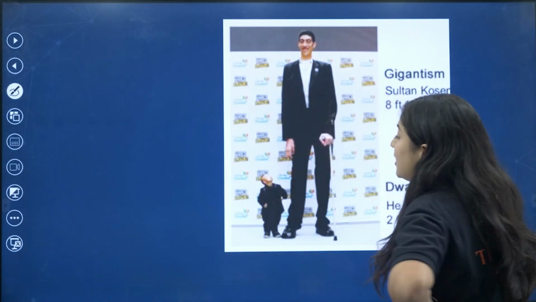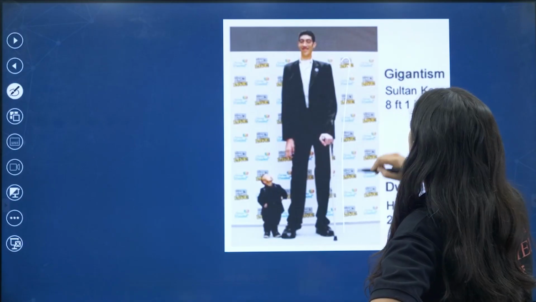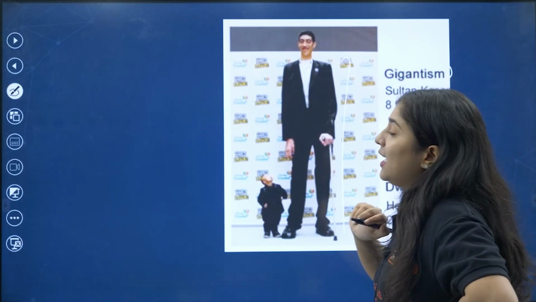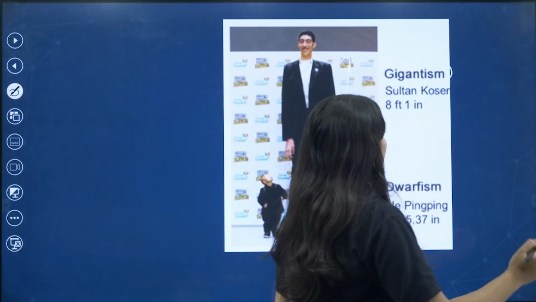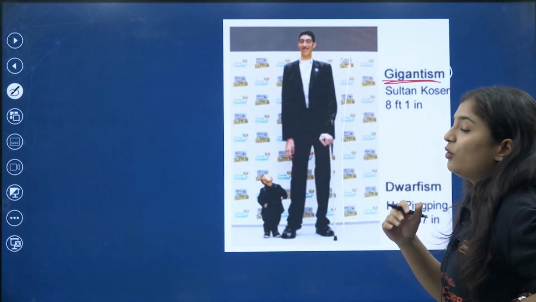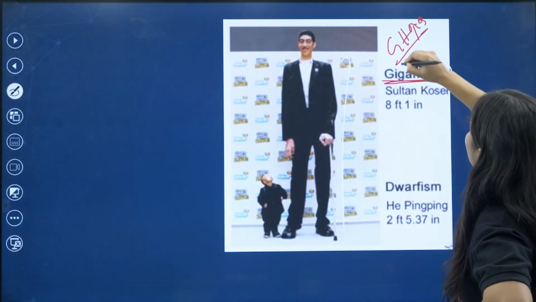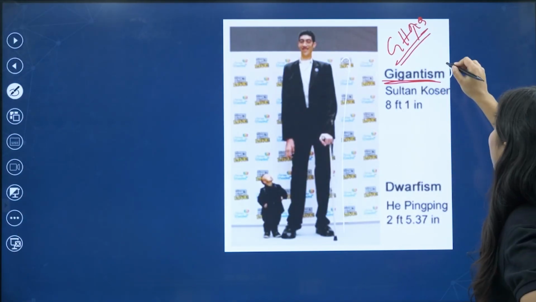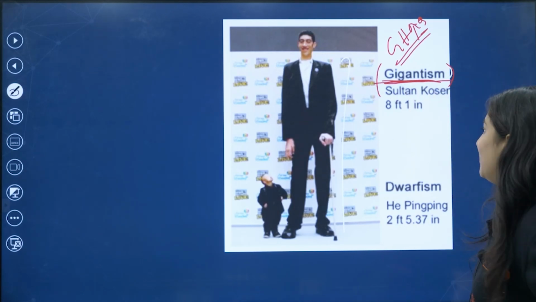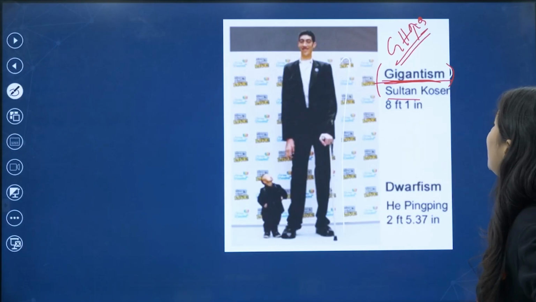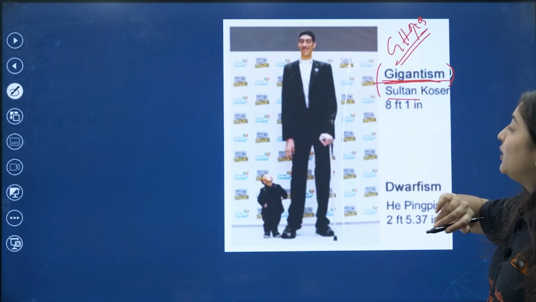When growth hormone is released in excess amount, you will see this kind of growth, so we call it gigantism. You have seen this 8 feet tall person standing over here. This person's name is Sultan.